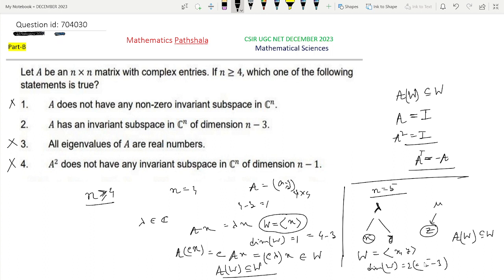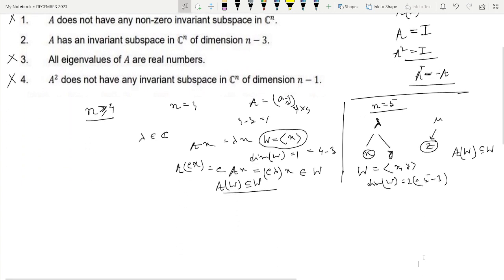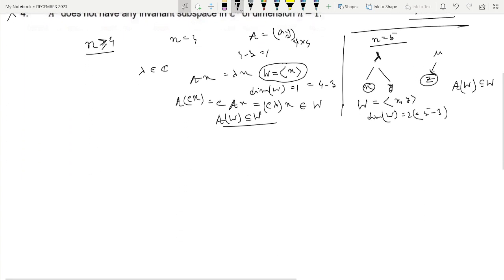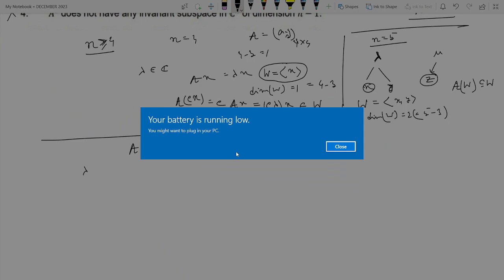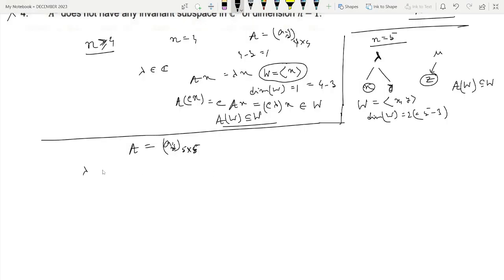And it may also happen, the worst case, that suppose A is a matrix of order 5 with complex entries, and A has only one eigenvalue, say lambda, and also exactly one linearly independent eigenvector corresponding to this lambda.